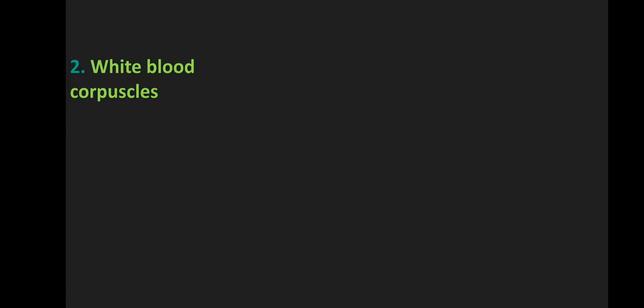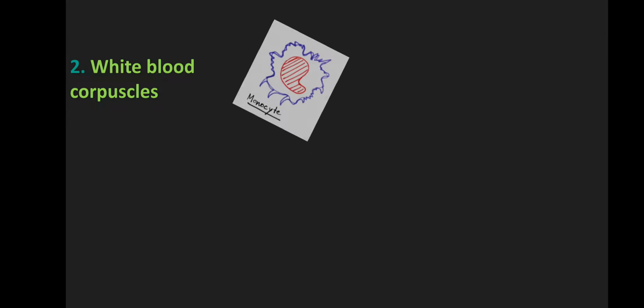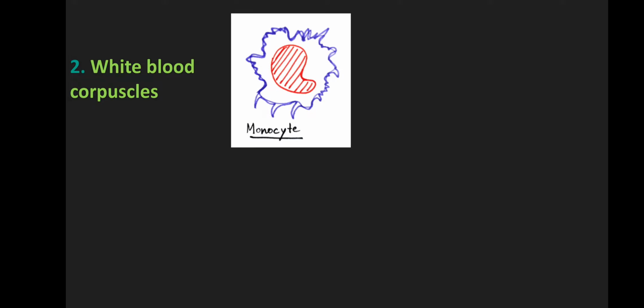They can be divided broadly into granulated and non-granulated WBCs, which can further be divided into 5 main types. Monocytes. Monocytes have a kidney-shaped nucleus. They are non-granulated and they form 5.3% of the total WBC population of the human body.